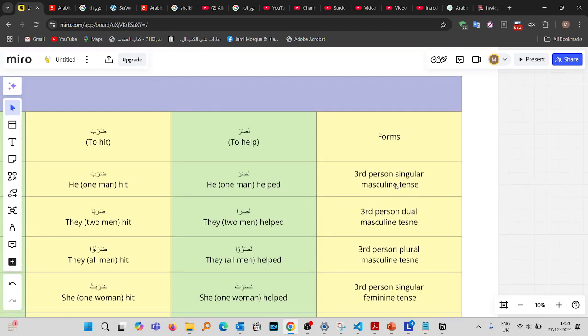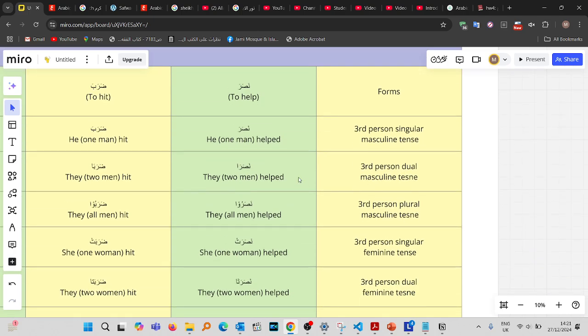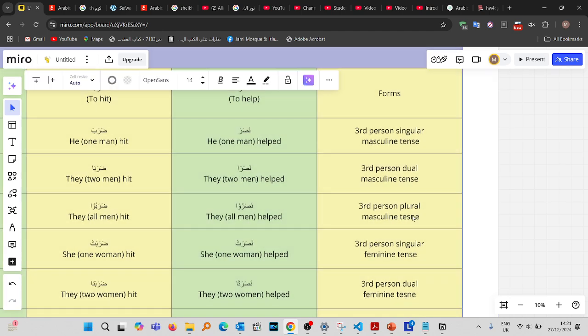So you have the third person singular masculine tense of this verb, nasara. That would be nasara, he, one man, helped. And then the third person dual masculine tense. This should be tense, sorry. I'll just change this really quick. The dual masculine tense is nasara, they two men helped.